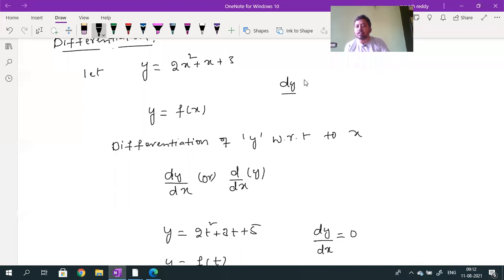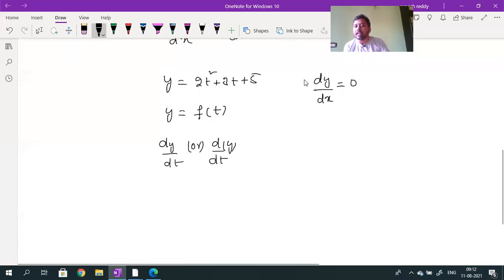What is the derivative of y with respect to time? When I change the time, does the y value change or not? It does not change. The rate of change of y with respect to time will be equal to 0. To differentiate, if y is a function of x, then dy by dx. If y is a function of t, then I can write dy by dt.